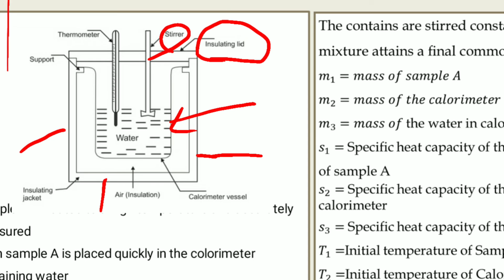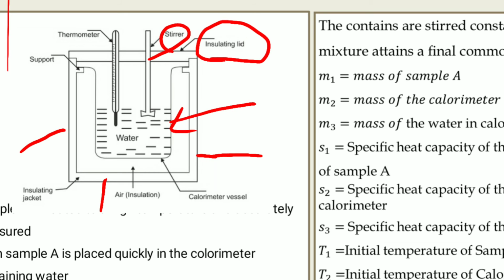Then this copper vessel or aluminum vessel is surrounded by insulating material. So there will not be any exchange of heat from the vessel to the surrounding and from the surrounding to the vessel. So with the help of the calorimeter, we can determine the specific heat of the substance using the principle of conservation of energy.